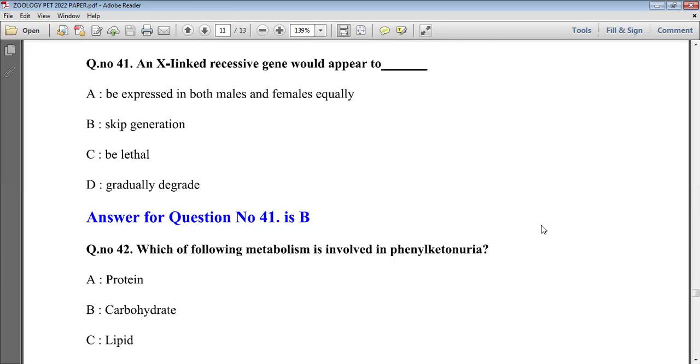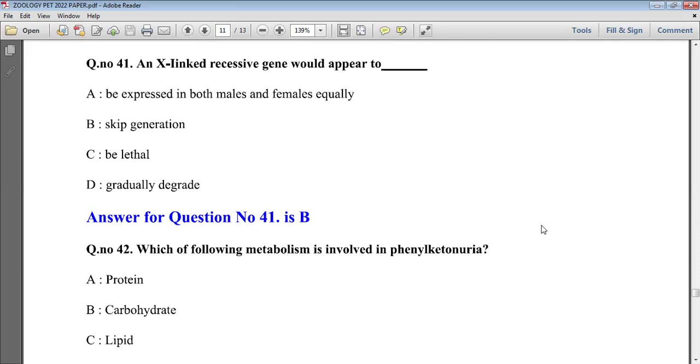In human male, XY chromosomes are present, whereas in human female, XX chromosomes are present. So here, X-linked recessive gene shows skip generation. That is, suppose a man has a disease, so his daughter will have the gene for that disease, but not the disease.